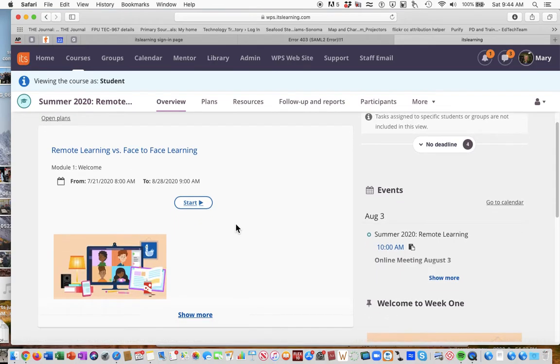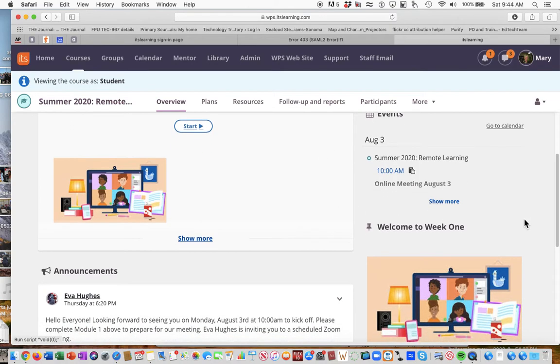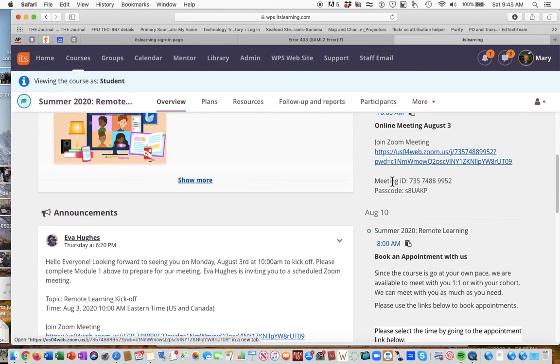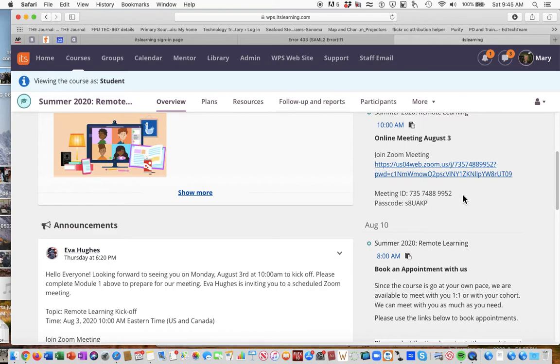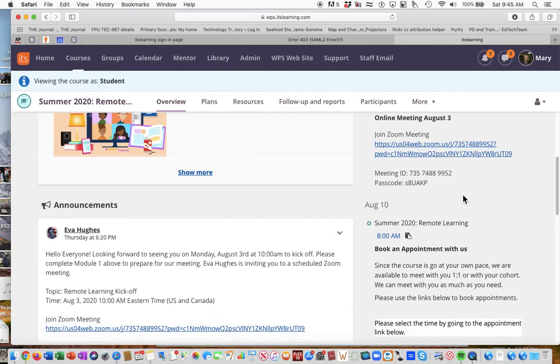The other thing I wanted to point out to you is these events here. So the first event is August 3rd, Summer 2020. If you click on 10 a.m., you'll get to our Zoom link, or if you hit show more, the Zoom link is here, and you just click on that, and we will be in our synchronous meeting. We set up the class so that you can go at your own pace, so you can step right onto Module 2 and 3. We don't plan to have many other synchronous meetings. We just wanted to make it so that you could go at your own pace.